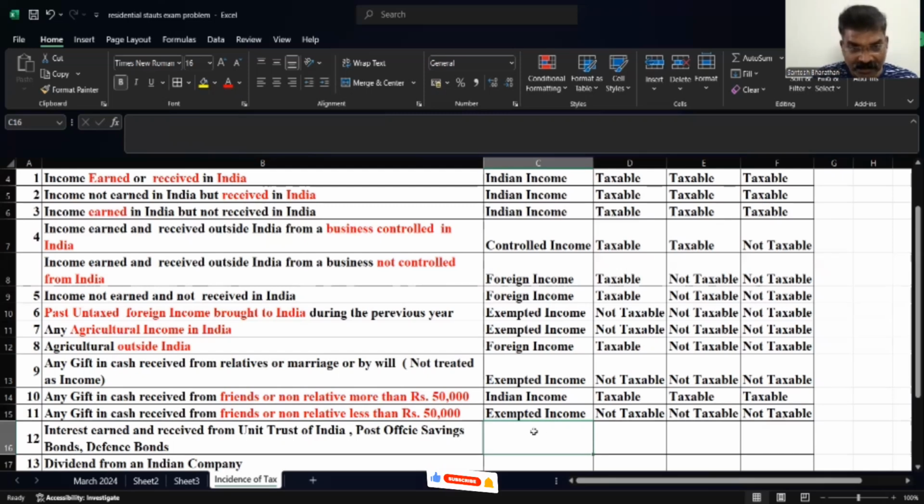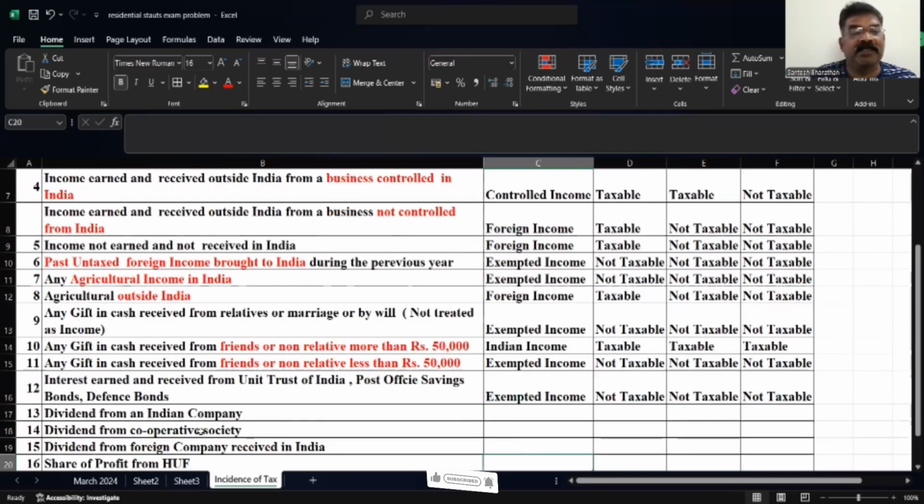Exempted income. See, interest earned and received from Unit Trust of India, that is, we call it UTI, Post Office Saving Bonds, Defense Bonds. In this case, it is an exempted income. Why is it exempted income? Because it is related to the central government. See, basically, any income generated by UTI, post office, or defense bonds, by purchasing them, will be helpful for the nation in development. That is a benefit of the country. So they treat it as an exempted income. So when it is an exempted income, it is not taxable in all the three cases.